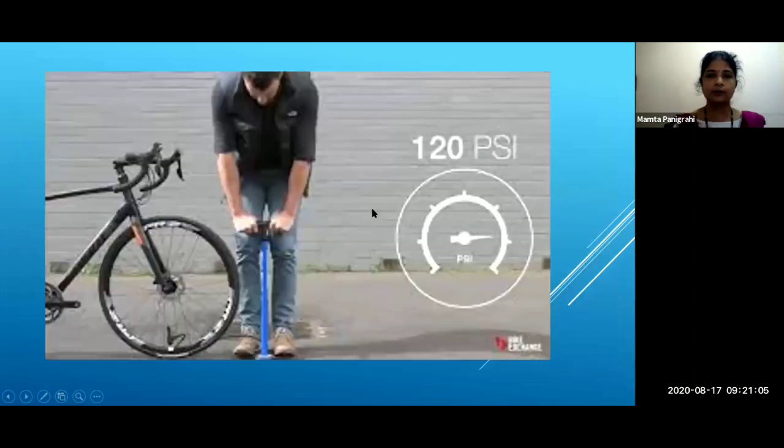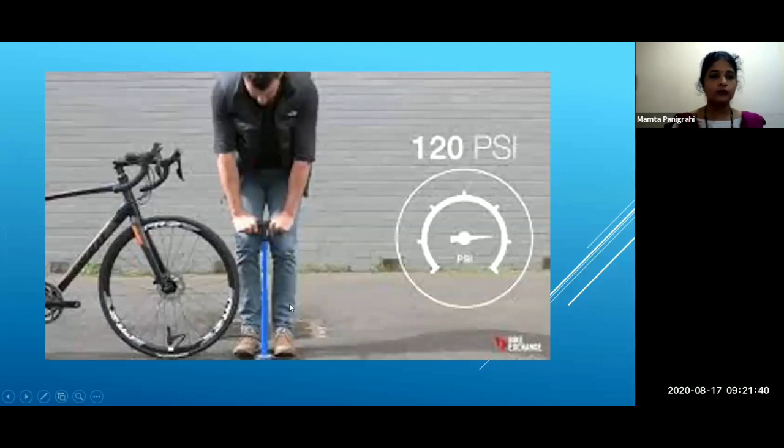Now look at this picture and tell me. I know all of you must be knowing this. This is the hand pump, bicycle hand pump. What is the boy doing here? He is filling air in the bicycle. This hand pump is used for filling air in the bicycle tire. So what you have to do is apply force.